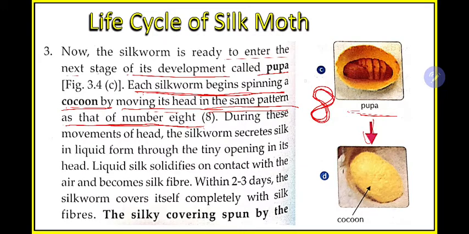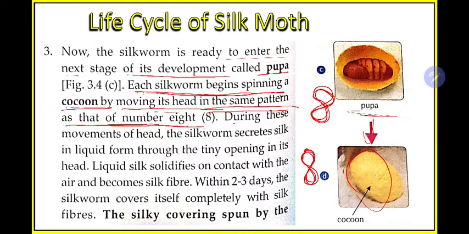Okay, I am writing 8, so it will move in this direction, like it has started from here. Then it will come in this direction, then the organism will move to here, one circle finishes, then again the next circle, then the next circle. In this way this will form the cocoon.